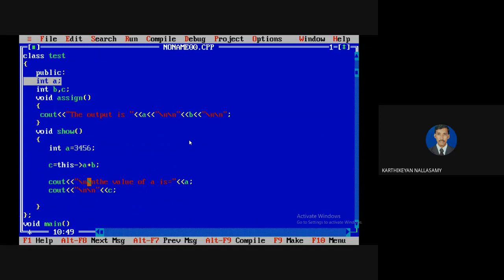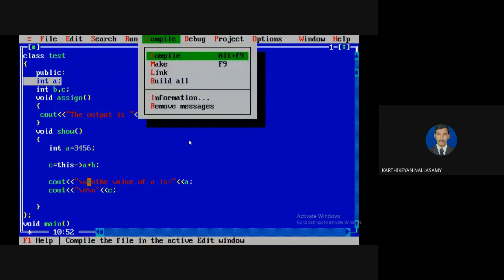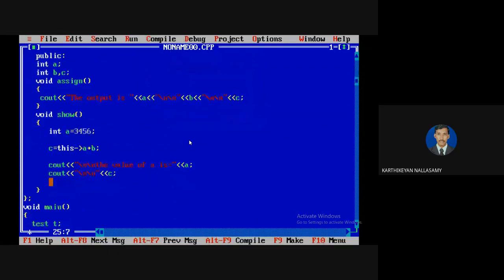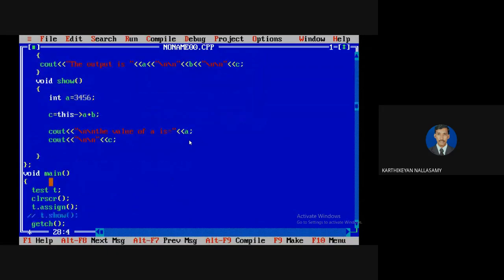Actually, if you go with Java and all, the initial value for an instance variable is 0 for numbers, and for Boolean it is false. Just a minute, I don't want to call the show method, because here I want to work on only the assign method, no need for the show method to show our function.